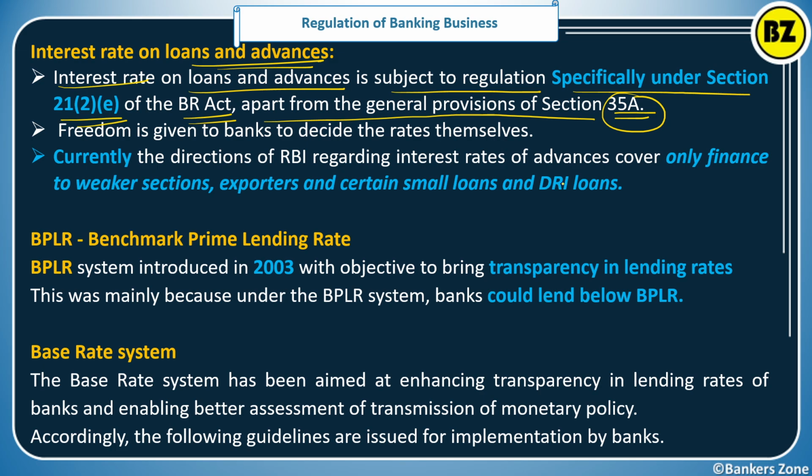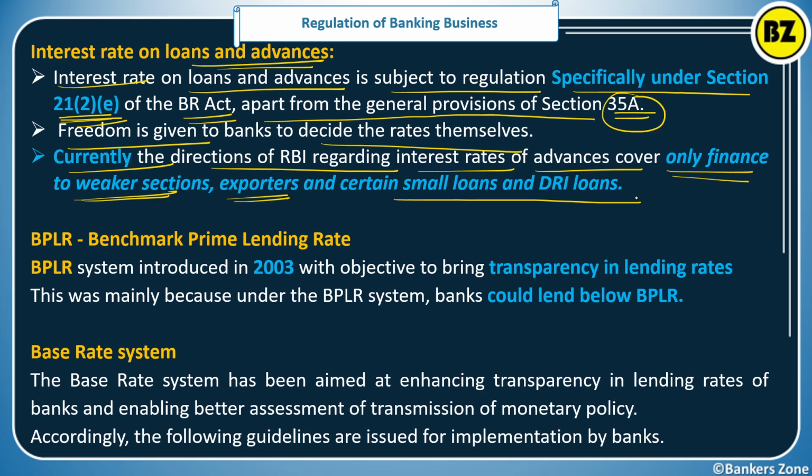If we look at a particular section, we have to see Section 21(2)(e) of the Banking Regulation Act, which is specifically for the loans and advances interest rate. Now, freedom is given to the bank to decide the rate themselves. Currently, this direction of RBI regarding the interest rate of advances covers only the finance to the weaker section, exporters, and certain small loans and the DRI loans.